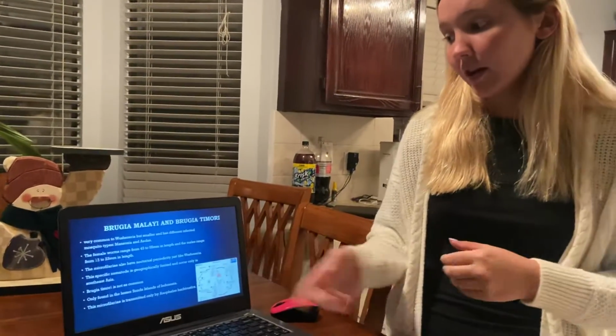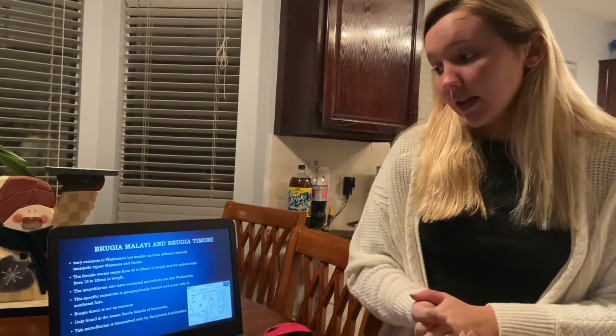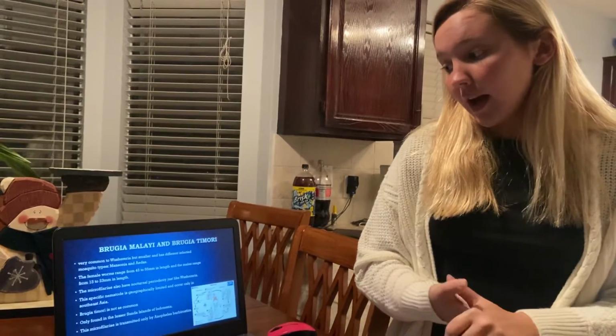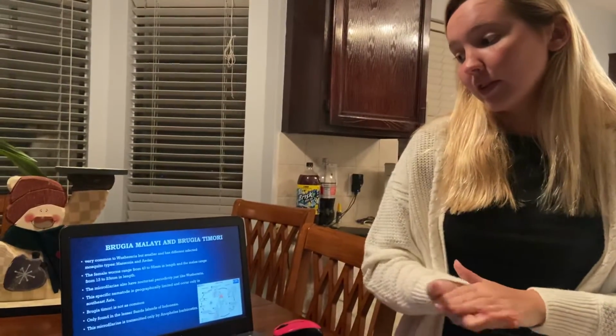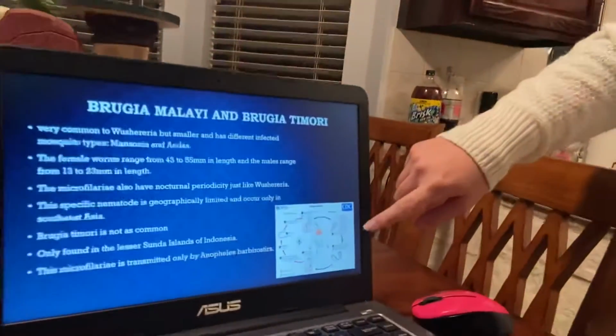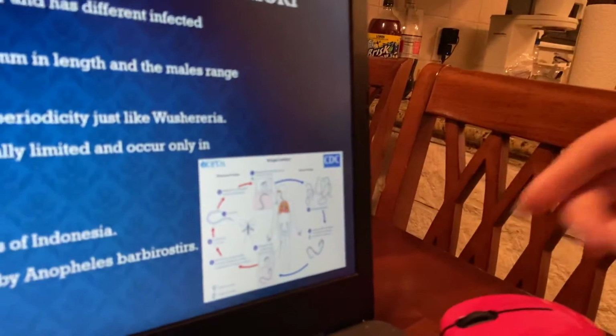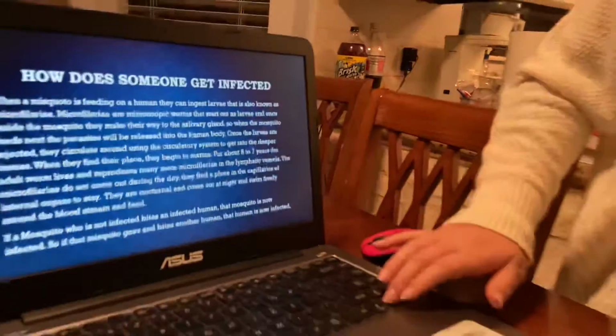Brugia timori is not as common, only found in the lesser Sunda islands of Indonesia, and this microfilaria is transmitted only by Anopheles barbirostris. And here's another picture. It's a little smaller. It just shows how this one is affected. It's pretty much the same way, just less common.